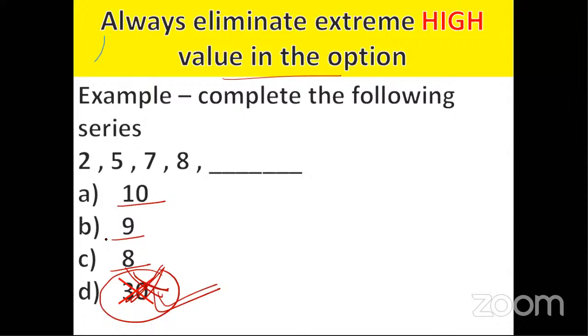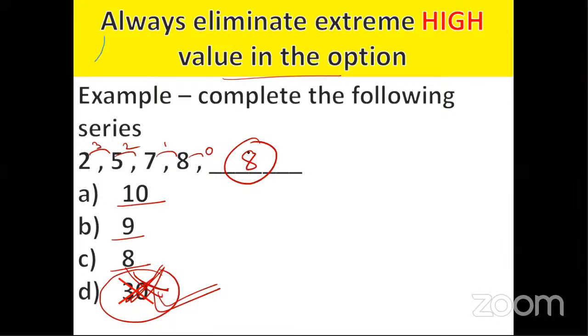So you have to always eliminate extreme high value, as well as you have to always eliminate extreme low value in the given option. Okay, always remember this. Here I'm not solving this. See, the difference is 3, the difference is 2, the difference is 1, so the difference would be 0. So the answer would be 8, but I am just giving a trick